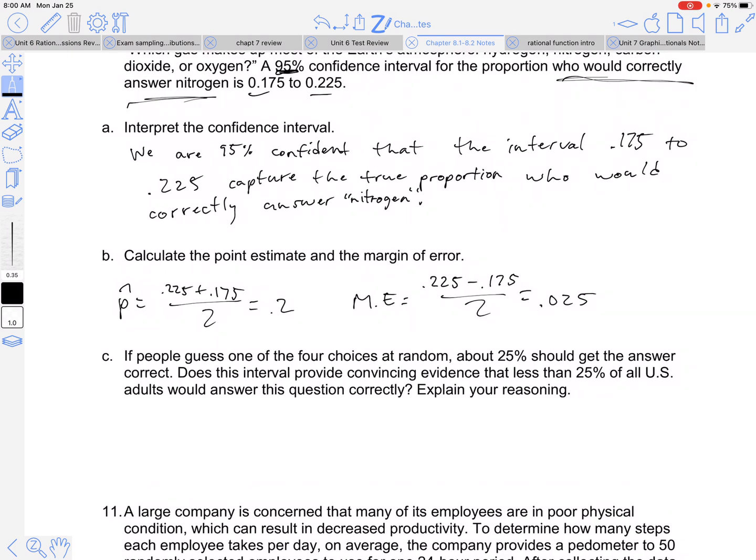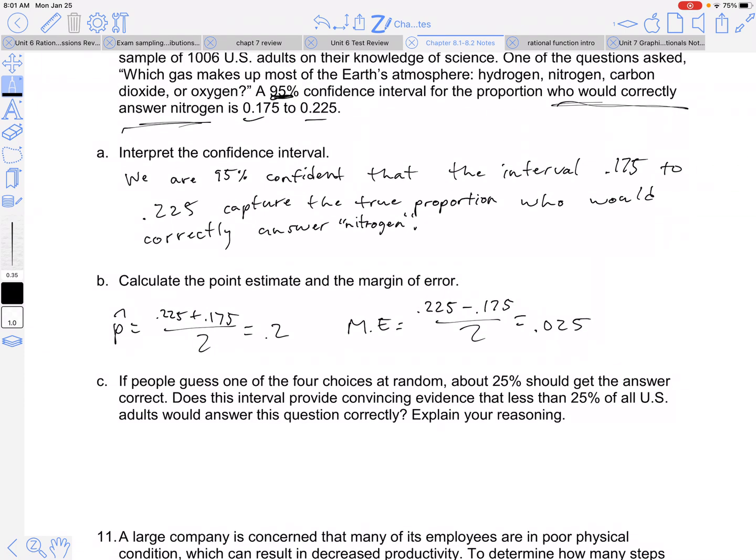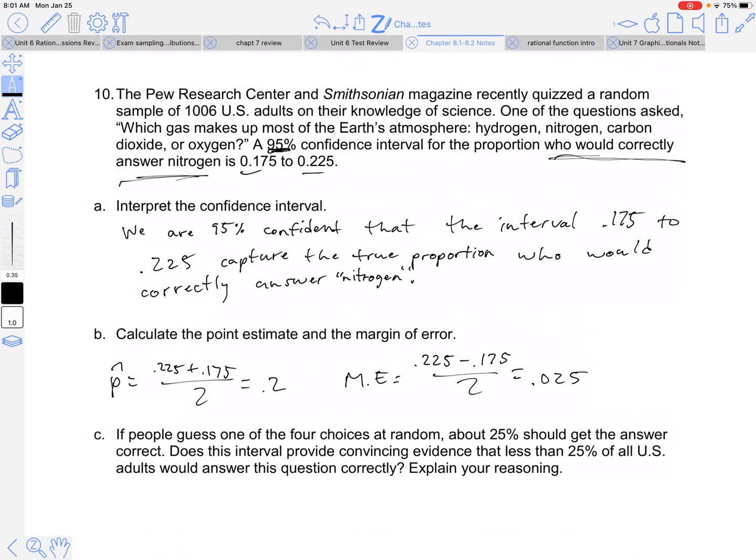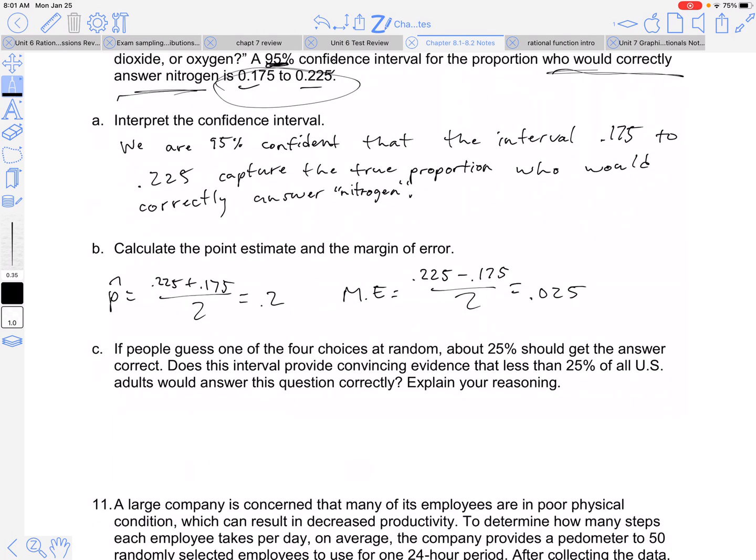All right, so if people guess one of the 4 chances at random, about 25% should guess the answer correct. Does this interval provide convincing evidence that less than 25% of all U.S. adults would answer this question correctly? Kinda, right? So we're in between 17.5 and 22.5. And we're 95% confident that we captured the true proportion. So our interval is less than 25%.